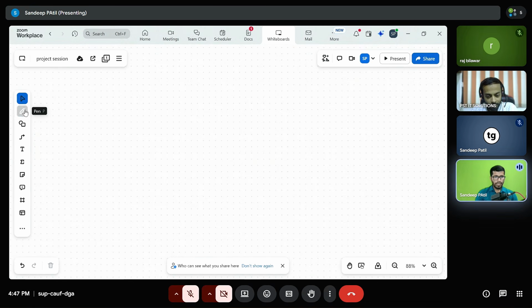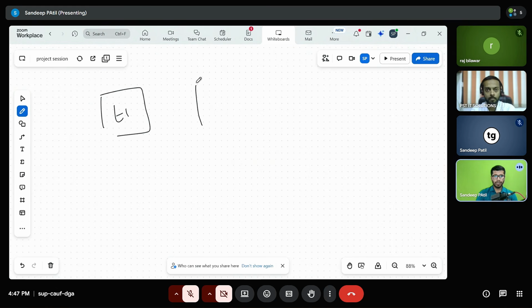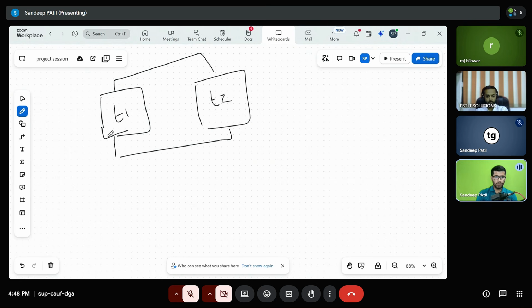So let me start with the inner join. In case of inner join, if we have two tables, like we have a table called T1 and a table called T2, what we have to do is pick some joining key based on which these two tables can be joined. And we mention the joining condition as well. So in T1 as well as in T2, whenever the joining condition is true, which means the join key which exists in T1 also exists in T2, then these two records are going to get joined. So all the matching records from T1 and T2 will be there in the output in case of inner join.